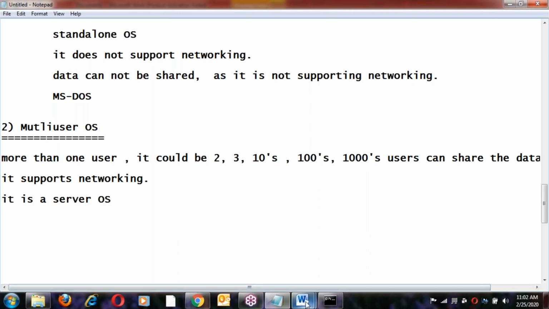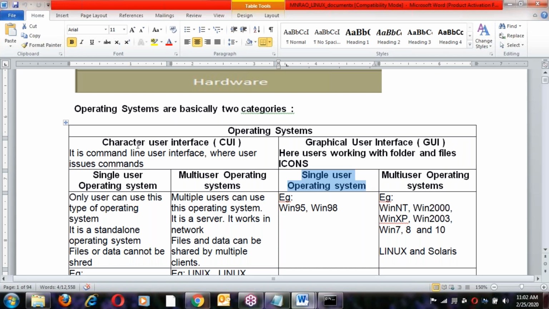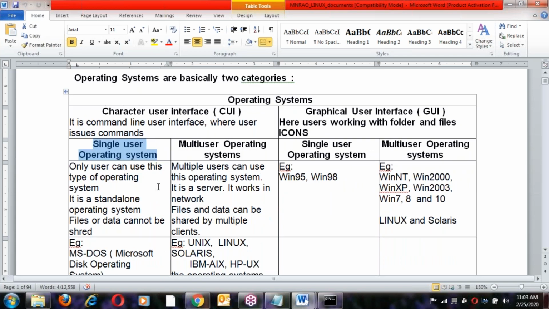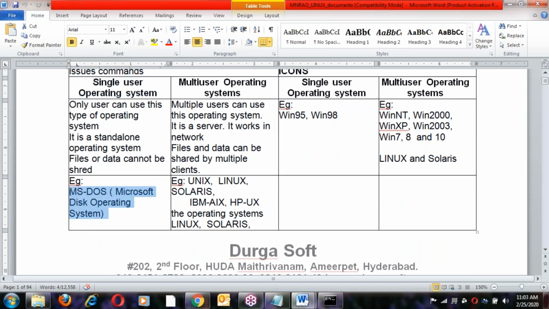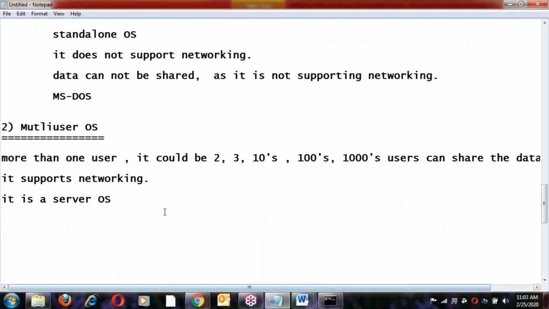Now let us see examples. First, the character interface, for single-user and multi-user OS. Next, the graphical interface, also with single-user and multi-user OS. Let us see them one by one. For the character interface and single-user OS, the best example is MS DOS. Let us see about MS DOS. What exactly is MS DOS? These are all basics.